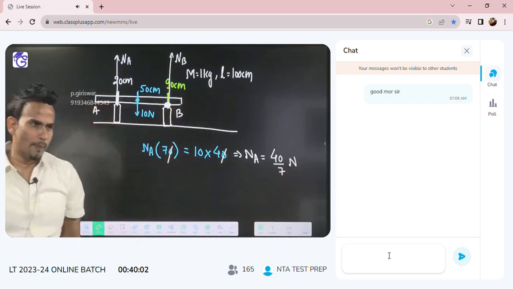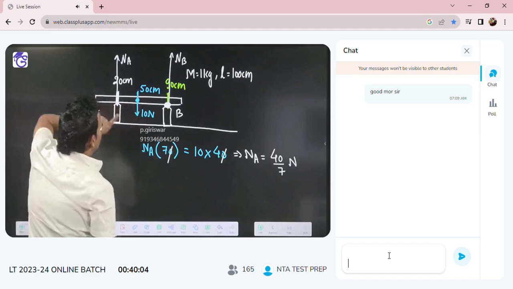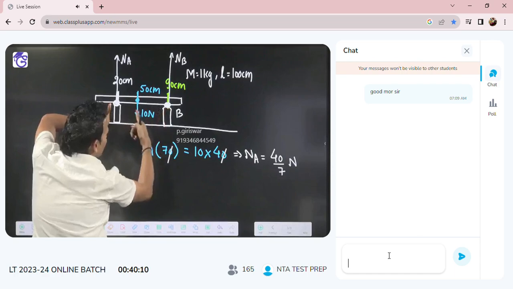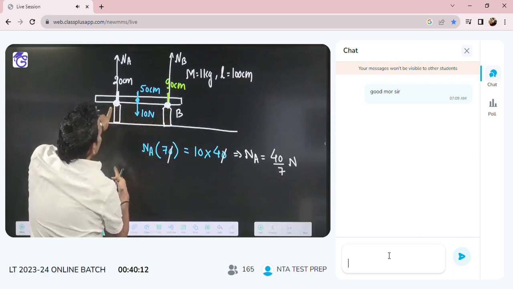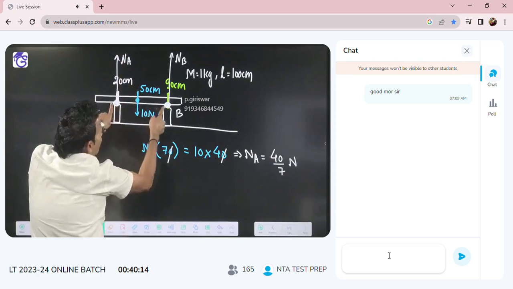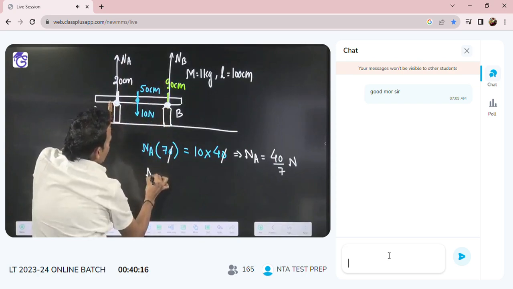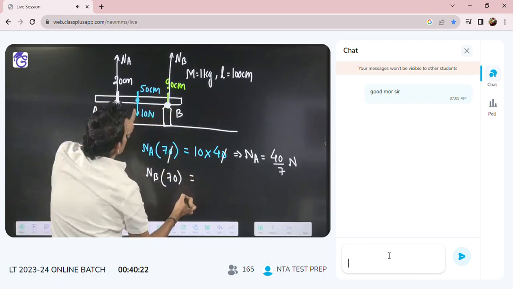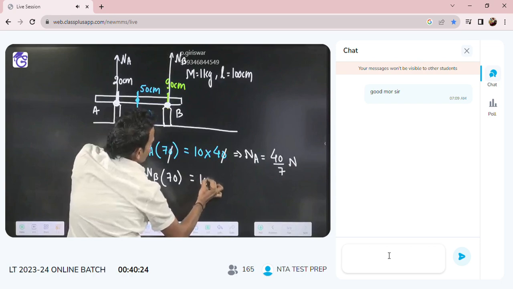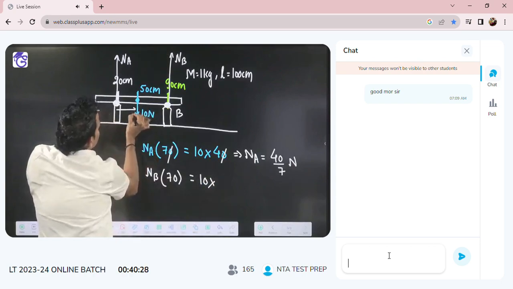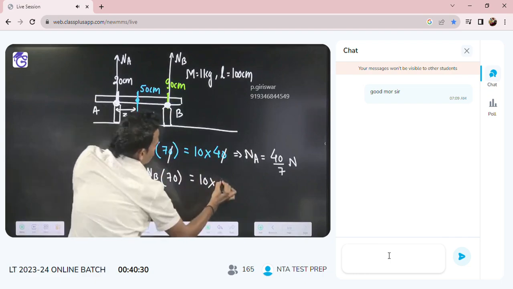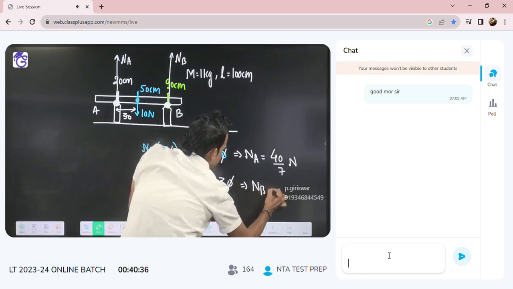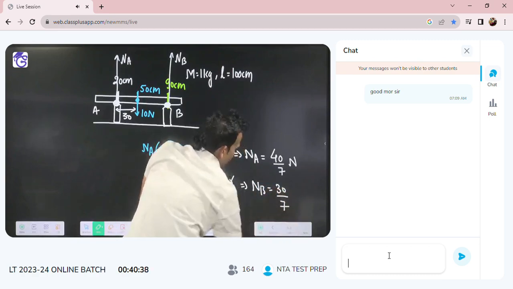Similarly, if anyone asks you NB, then write net torque about A. About A, NA will not give you any torque, NB will give you torque. NB into the perpendicular distance, again it will come 70. That will be balanced by this 10 Newton torque. So 10 into this perpendicular distance, which is 30. So from here you can get NB also. NB will be coming as 30 by 7.